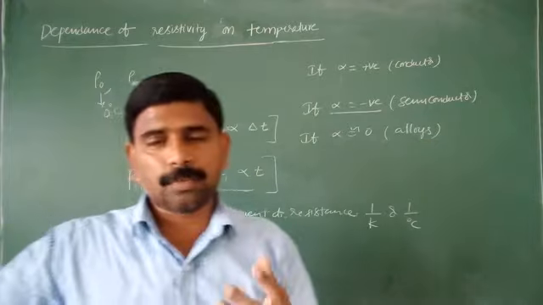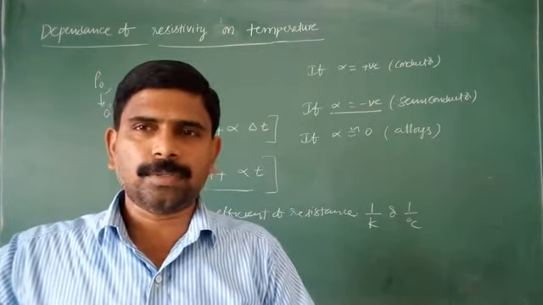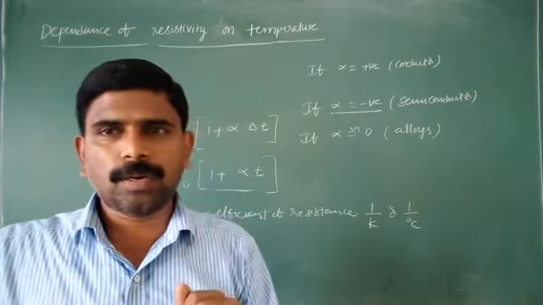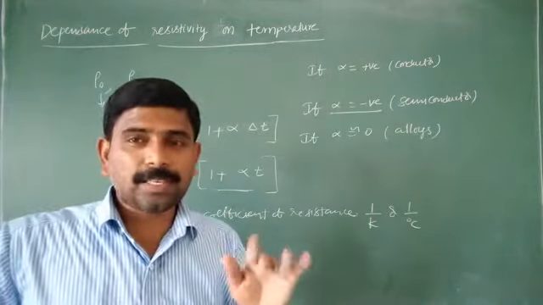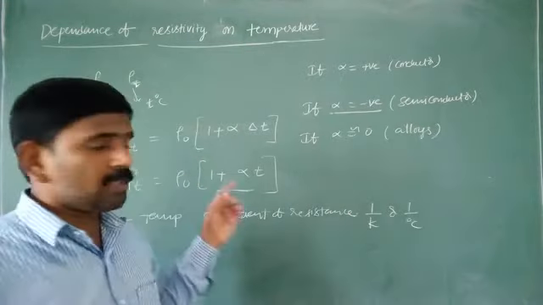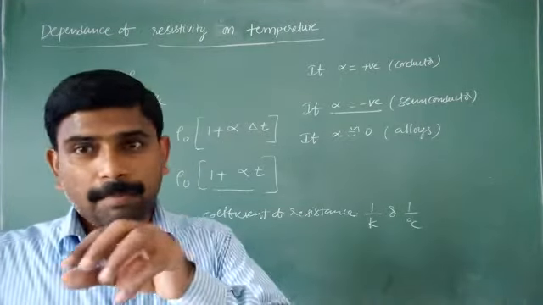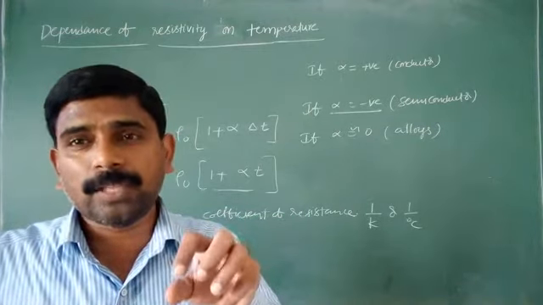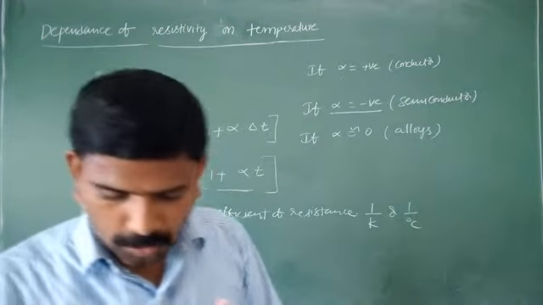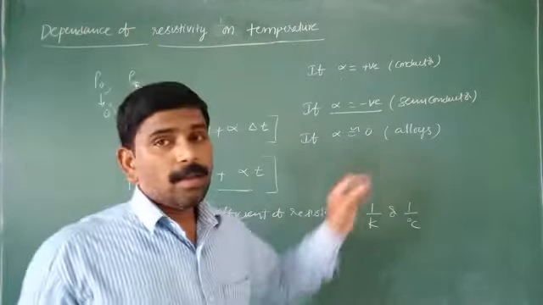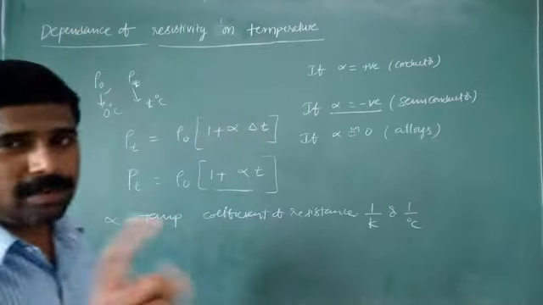Why are we using alloys? Because their alpha value is nearly equal to 0, not exactly 0. When alpha is nearly 0, the resistivity value does not change with the increase in temperature. In the meter bridge experiment also, we use the manganese wire, which is made up of a mixture of metals, that is, an alloy. Especially for lab purposes, we use alloy materials, meaning mixtures of materials.